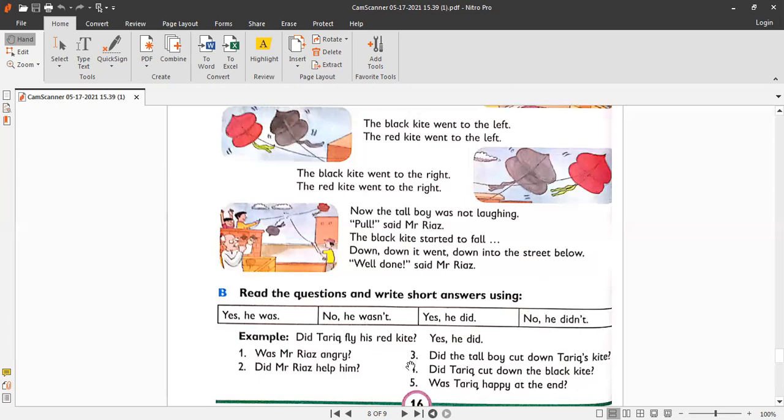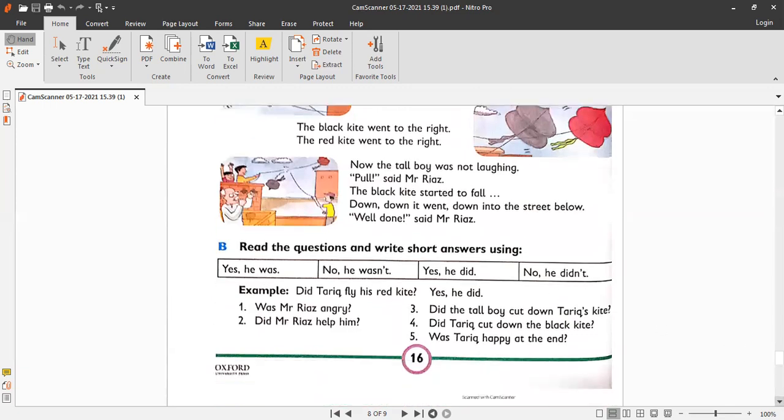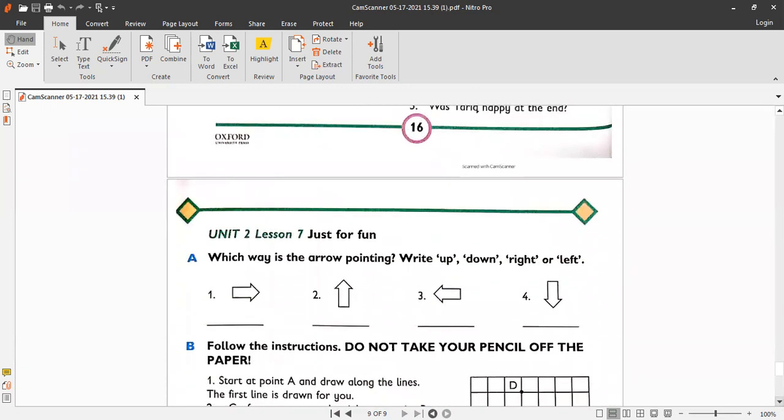No, he didn't. Number 4, did Tariq cut down the black kite? Yes, he did. This is the answer for number 4 question. And number 5, was Tariq happy at the end? So the answer is yes, he was. Okay, so this is answer 5. Yes, he was happy. Yes, Tariq was happy after cutting the black kite. He was feeling happy at the end of the story.